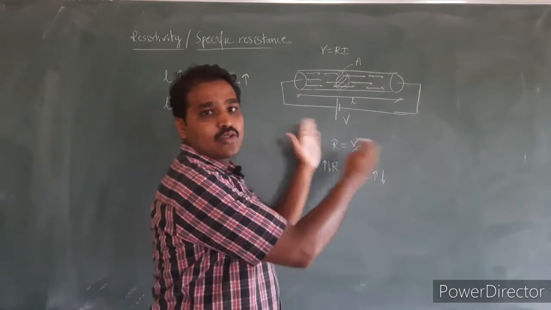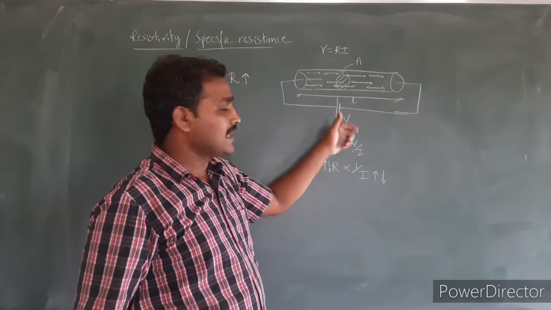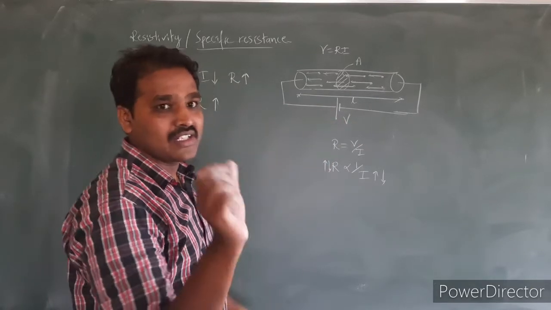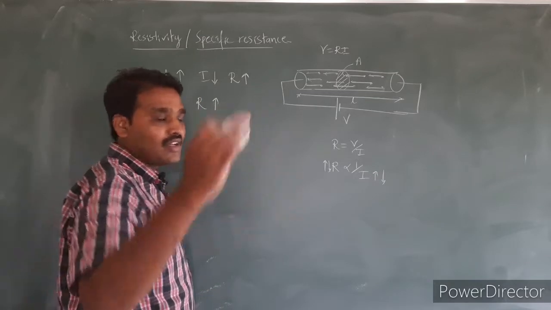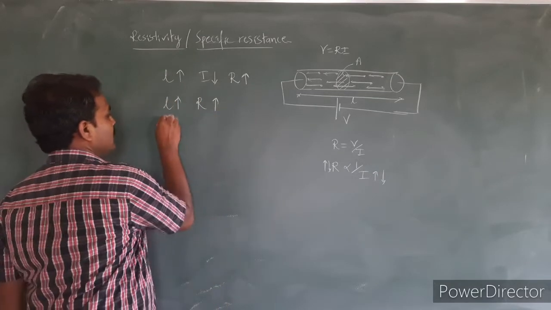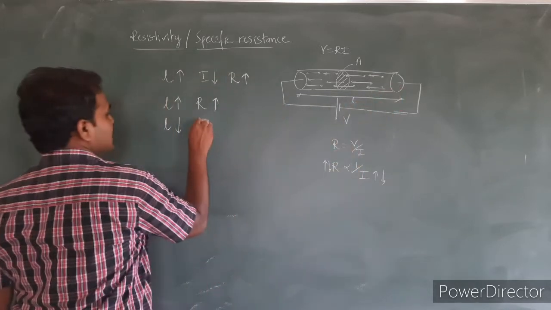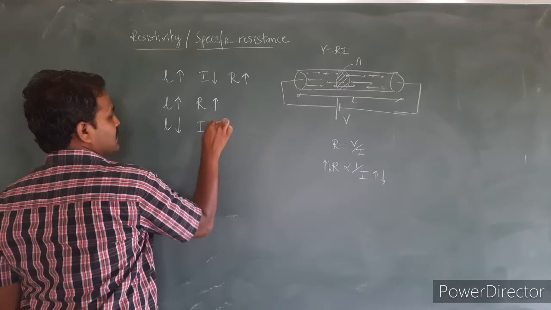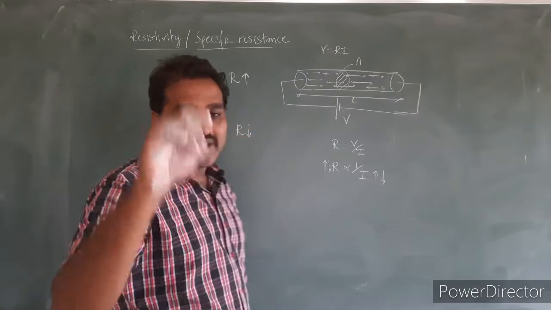Similarly, if the length is reduced, having constant potential difference, the electrons can move fast, because the distance which has to be traveled by the electrons will be less. They will travel very fast. Hence, when the length of the conductor decreases, the current increases. When the current increases, it indicates the resistance of that conductor will be less.